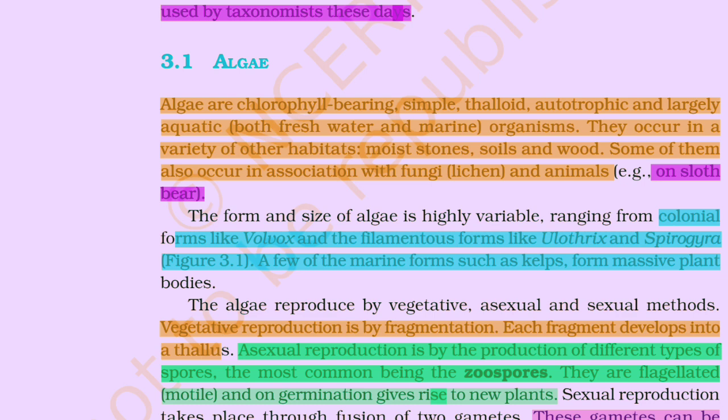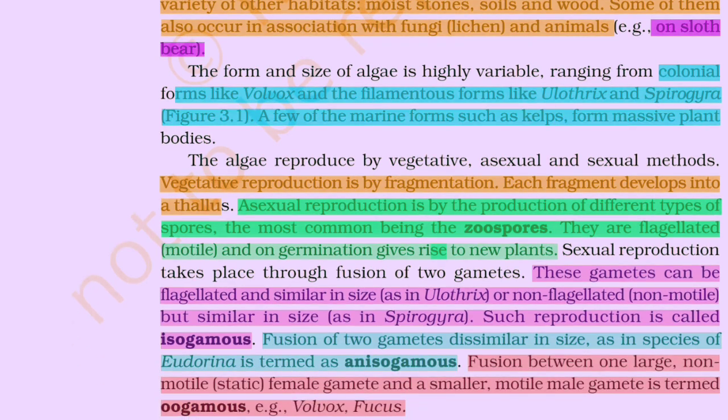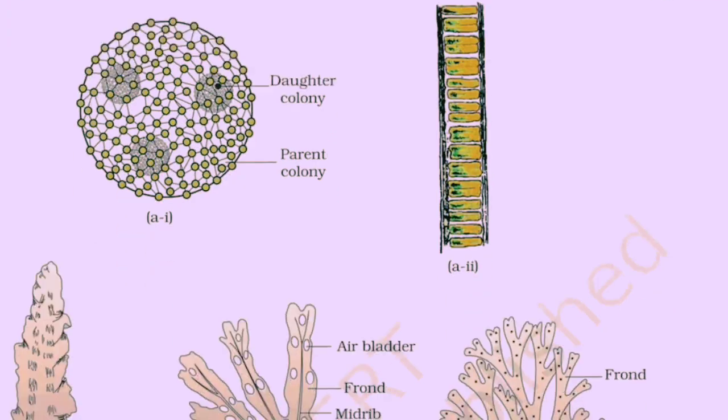Sexual reproduction takes place through fusion of two gametes. These gametes can be flagellate and similar in size as in Ulothrix, or non-flagellate, non-motile, but similar in size as in Spirogyra. Such reproduction is called isogamous. Fusion of two gametes dissimilar in size as in species of Eudorina is termed anisogamous. Fusion between one large, non-motile, static female gamete and a smaller, motile male gamete is termed oogamous, for example, Volvox or Fucus. This figure is Volvox, this is Ulothrix.